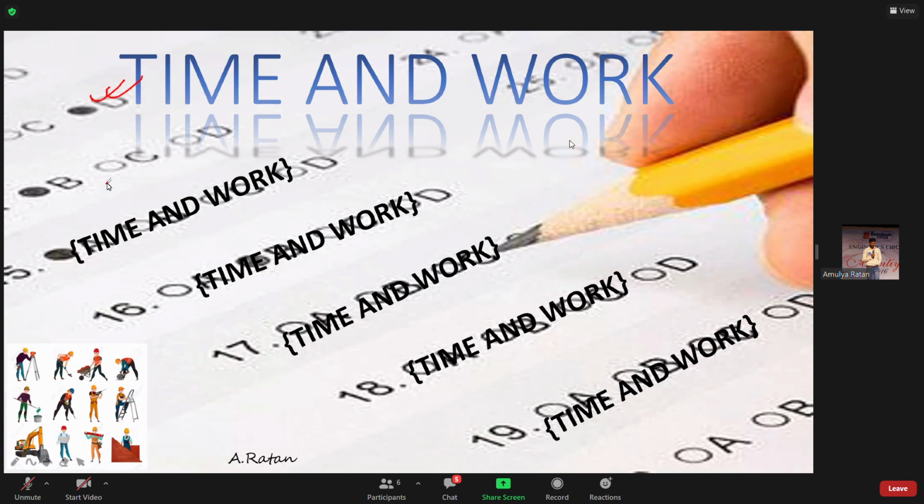Before going for this topic, I would like to know from you all, are you aware of the term direct proportion and inverse proportion? Direct proportion, inverse proportion. Yes, sir.